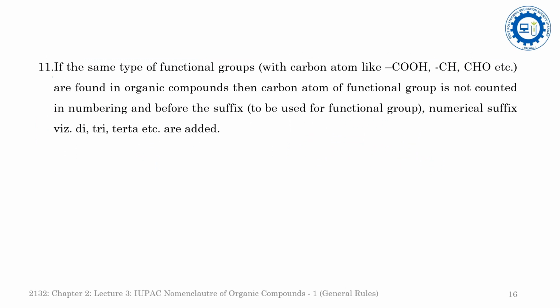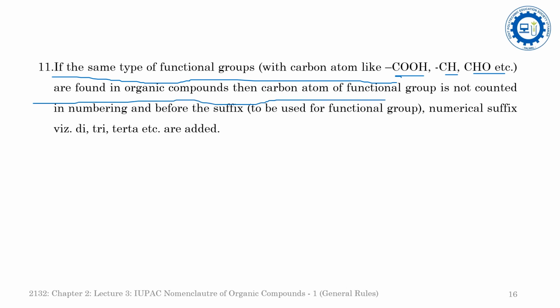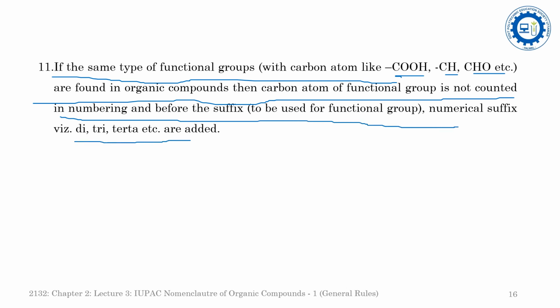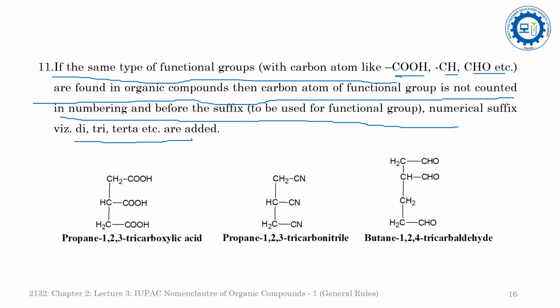Now come to the next rule. If the same type of functional group containing a carbon atom, like COOH, CN, CHO, etc., is found in the organic compound, then the carbon atom of the functional group is not counted in the numbering, and before the suffix used for the functional group, numerical prefixes namely di, tri, tetra, etc. are added. See the example here.